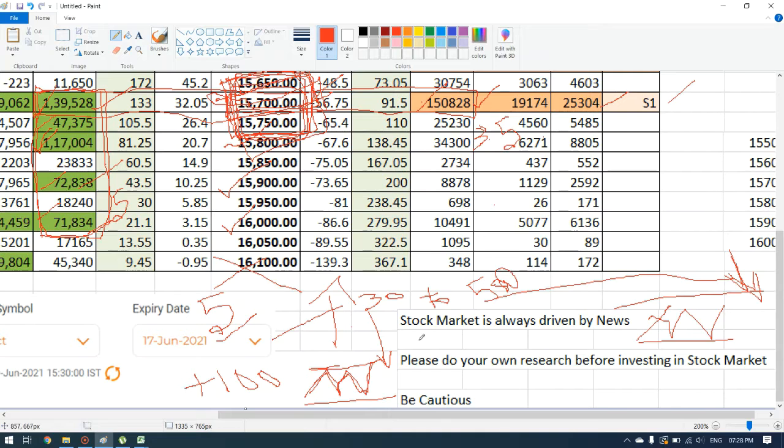And the stock market is always driven by news, so please consider this, because any one positive news can change the trend of the market. Similarly, negative news can also change the trend of the market. So when any news comes in the live market, it will change the trend.